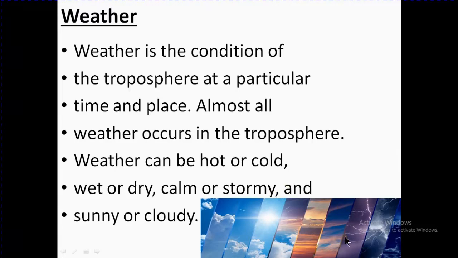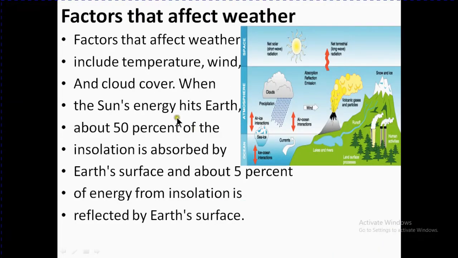So all are mentioned here. Factors that affect weather include temperature, wind, and cloud cover. When the sun's energy hits Earth, about 50% of the insolation is absorbed by Earth's surface, and about 5% of the insolation is reflected by Earth's surface.